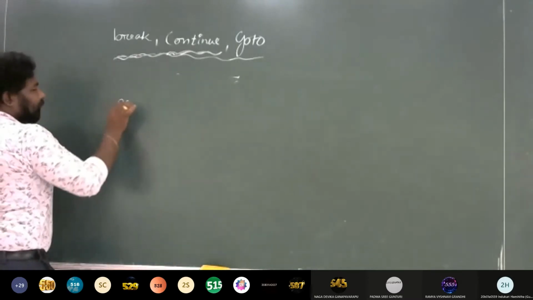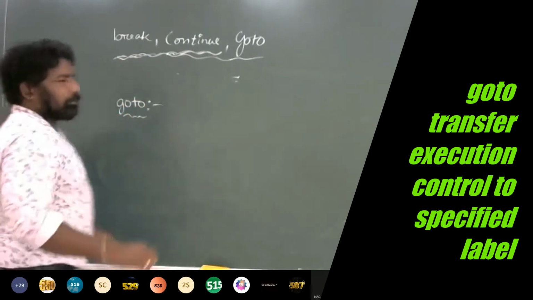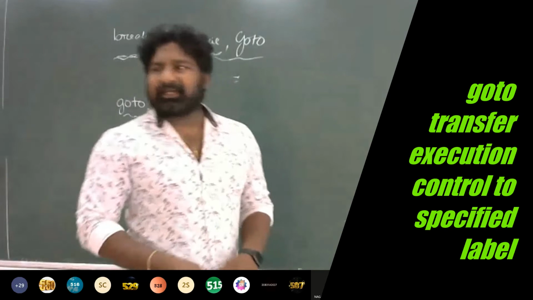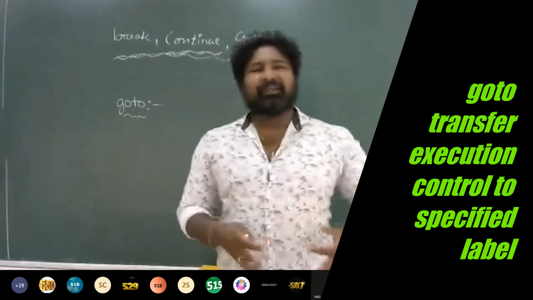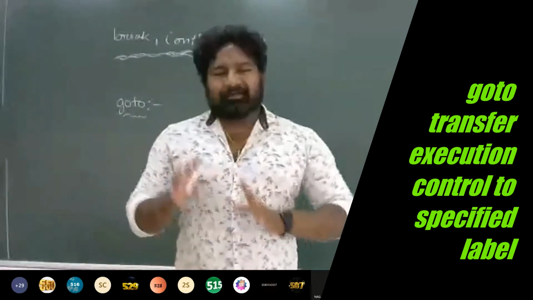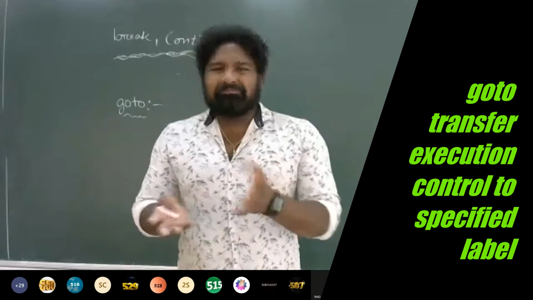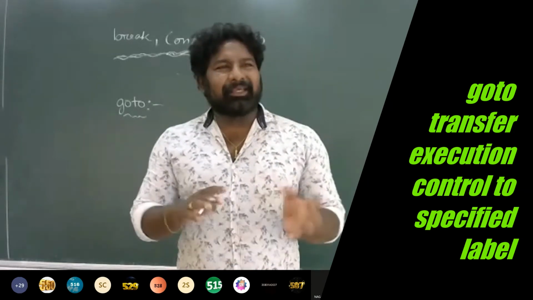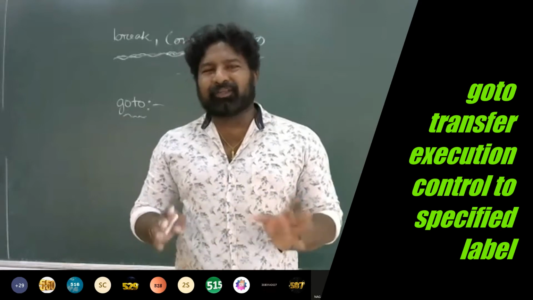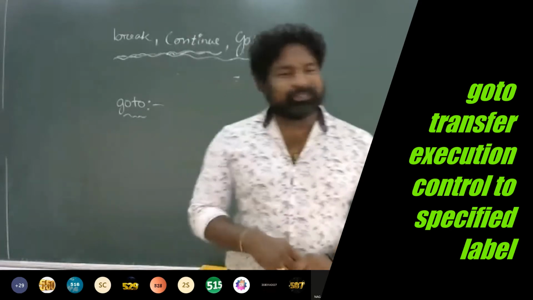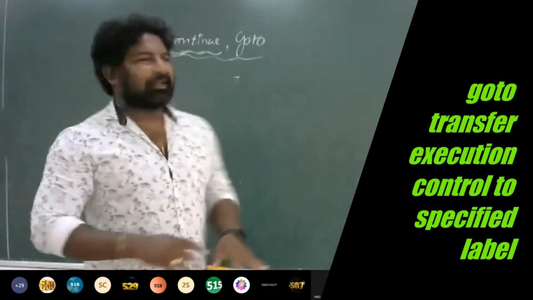The final statement is goto. Okay, so what is goto is actually, I told you that goto is a specific statement. There are so many millions of supporters as well as haters. There are so many people who are supporting goto and there are an equal number of people who are opposing goto. Okay, so why? What is the reason actually?